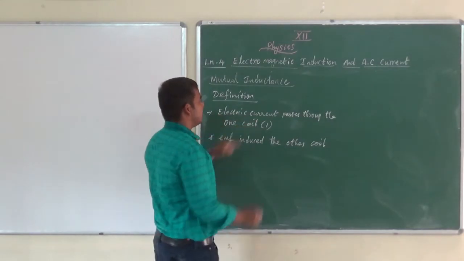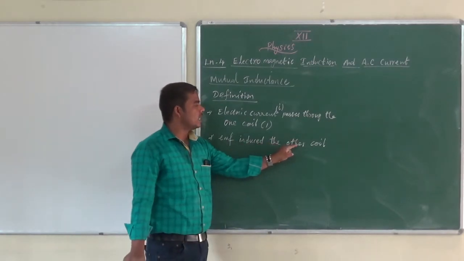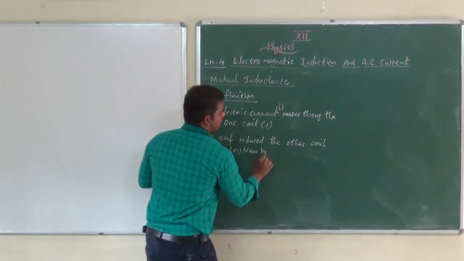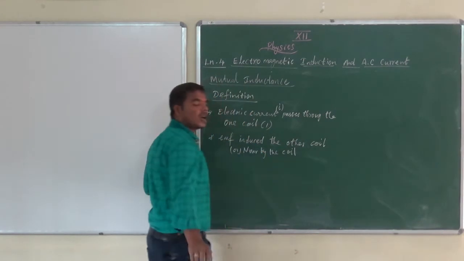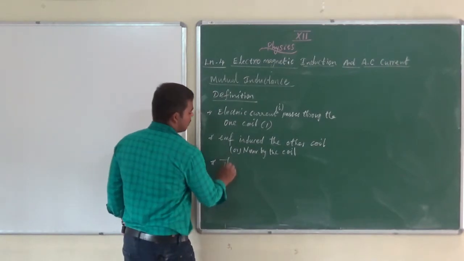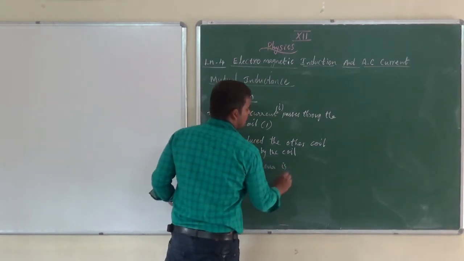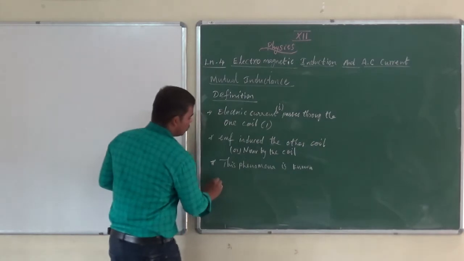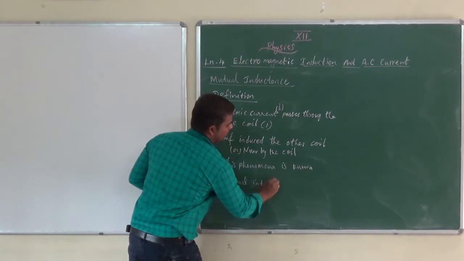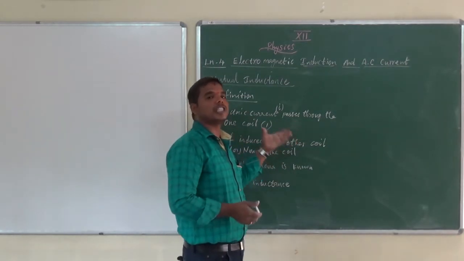When electric current I passes through one coil and EMF is induced in the other or nearby coil, this phenomenon is known as mutual inductance.